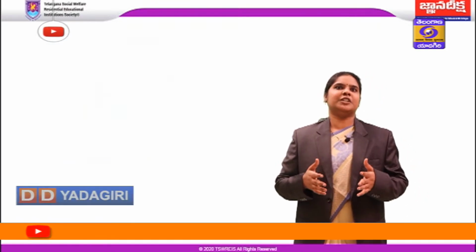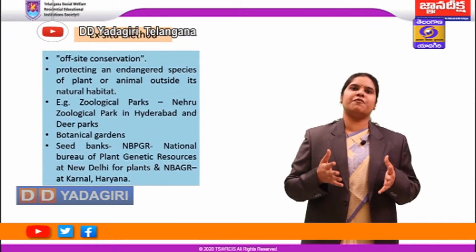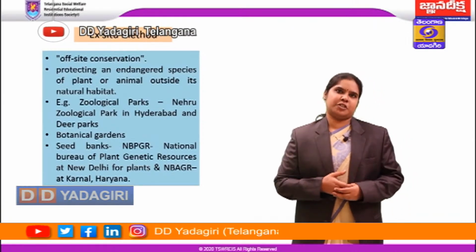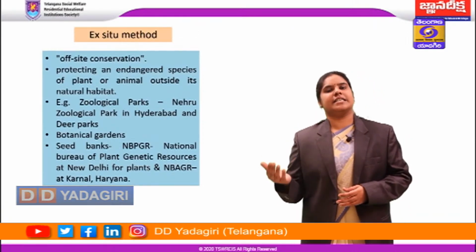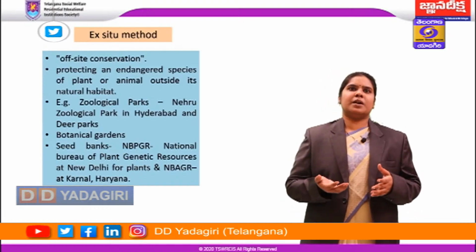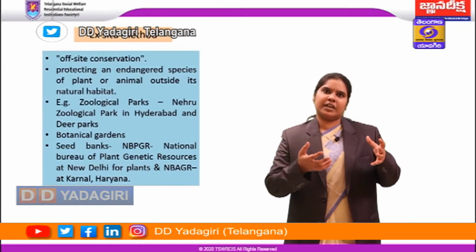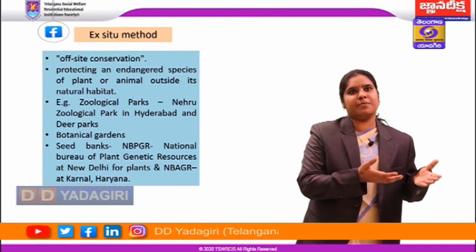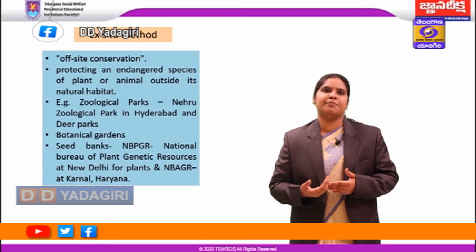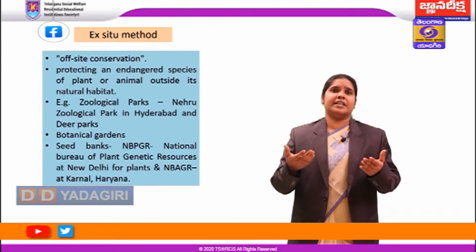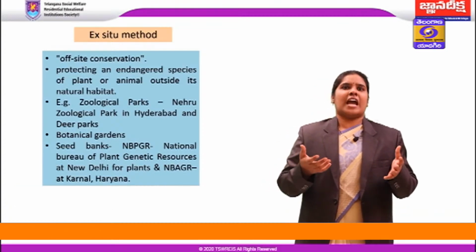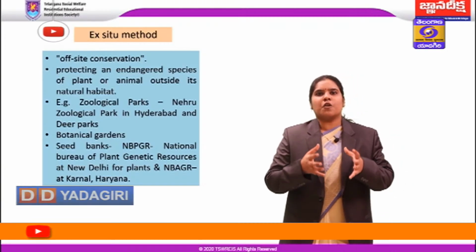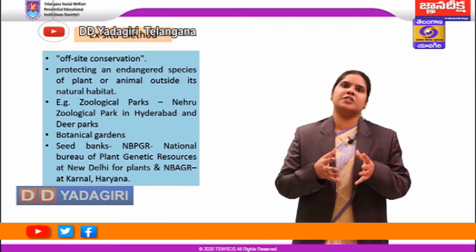The ex situ method means off-site conservation. It is the process of protecting an endangered species of plant or animal outside its natural habitat. Now the ex situ method is something like you take living organisms like animals away from their natural habitat and bring them to captive breeding. For example, captive breeding is nothing but something like a zoo. So captive breeding aims at maintenance of healthy genetic stocks, which helps in situ initiatives.